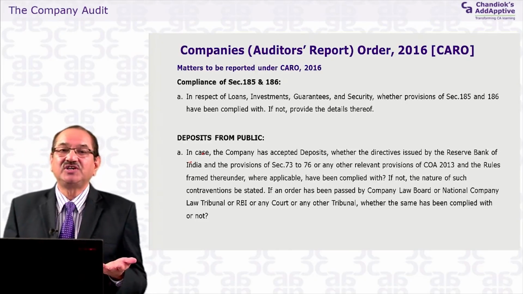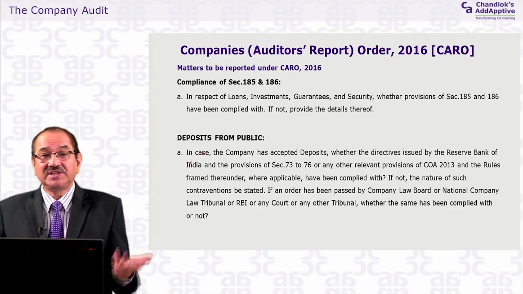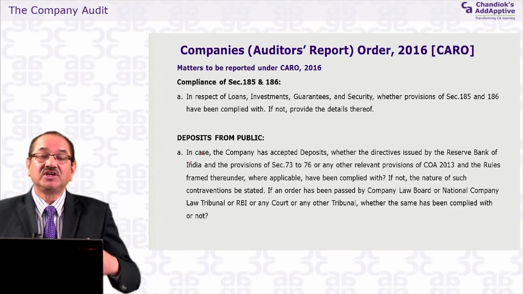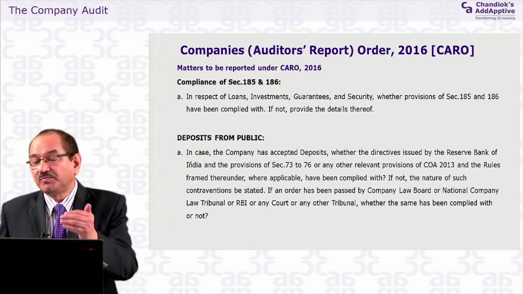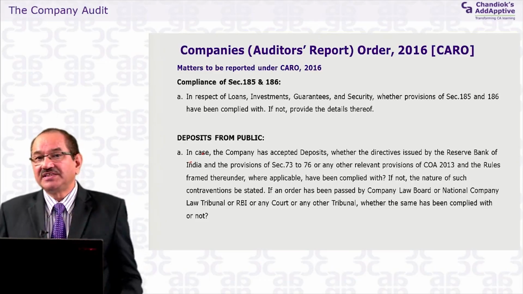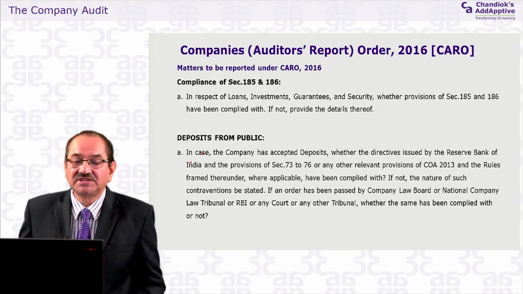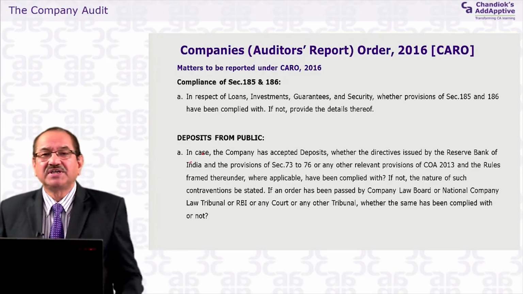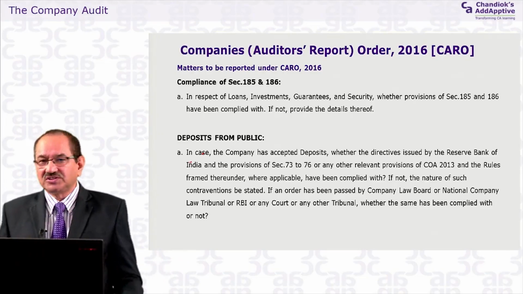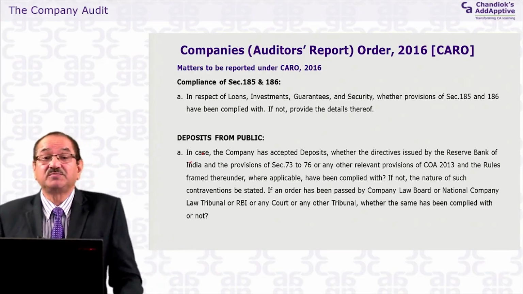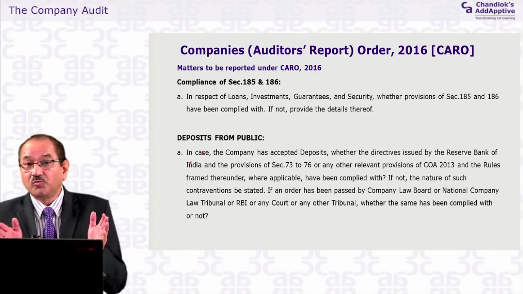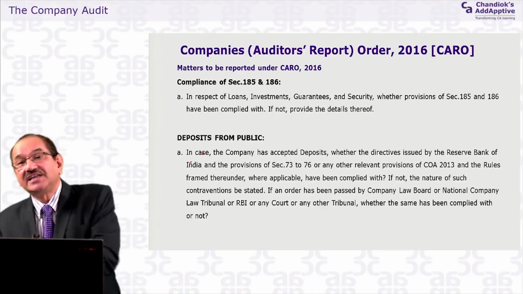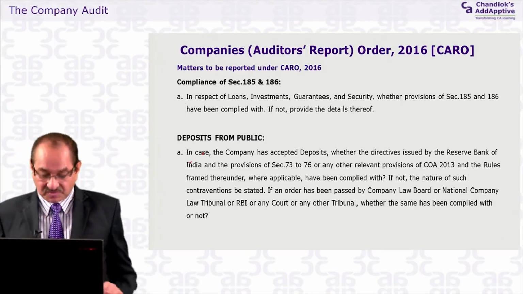Yes, I exercised my due diligence, I did see, and still if there is something wrong, it may happen, but I saw all this paper. What is the due diligence required from the auditors? What is the audit procedure prescribed by the Institute of Chartered Accountants for checking the public deposits? I did it, I followed it. This is my checklist, I checked this one. After that, if the company commits a fraud and does not disclose certain facts to me, then the auditor may not be held responsible for it. So you have to follow the procedure as prescribed under the auditing standard. In this case, the guidance gives a procedure, and that procedure has to be followed.